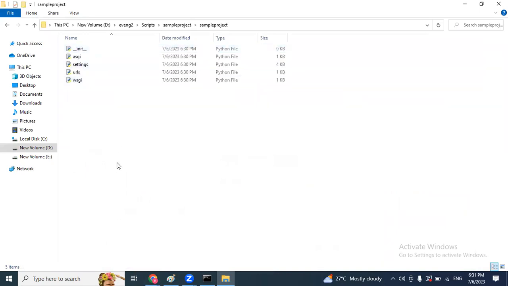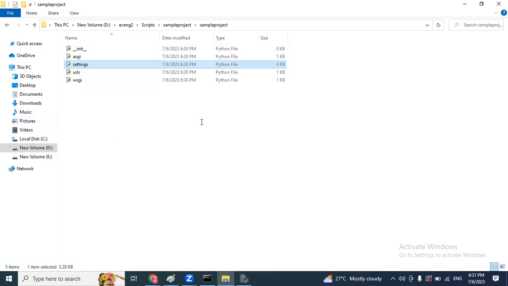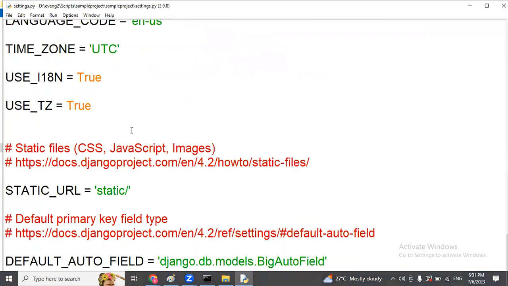Again, we have five files available. The first one is the init file. What is the size? 0 KB, nothing but an empty file. By default, Django will provide it. And the second thing, settings. Your project related settings are available in the project subfolder. Open it here. By default, they will create multiple settings.